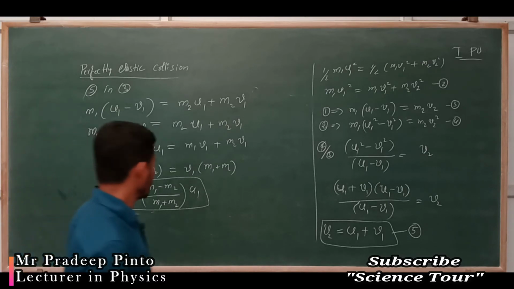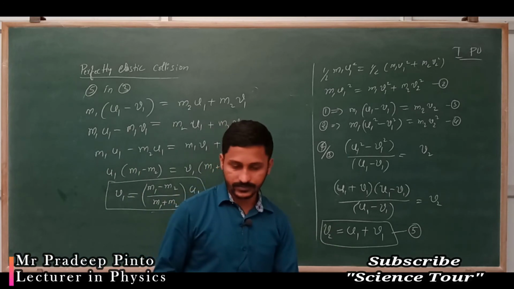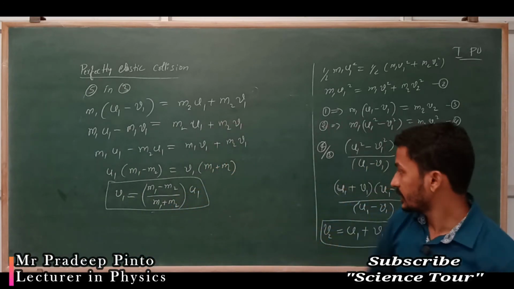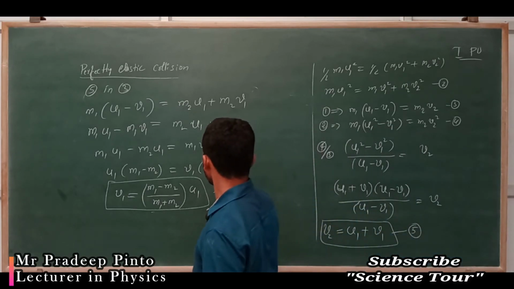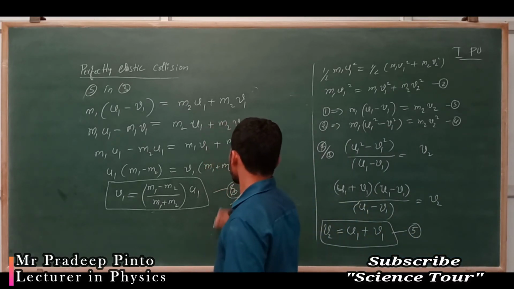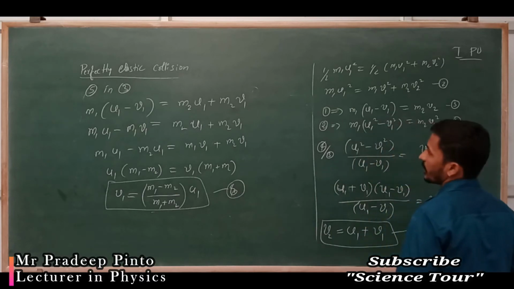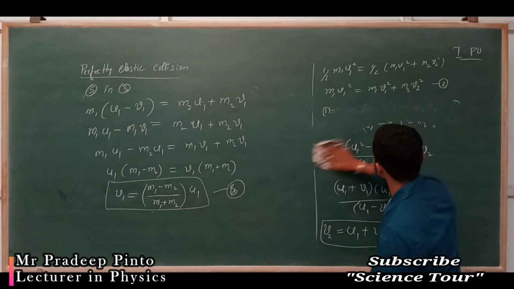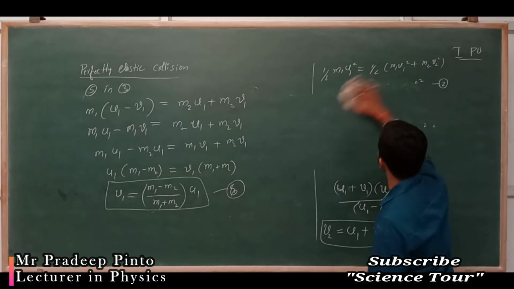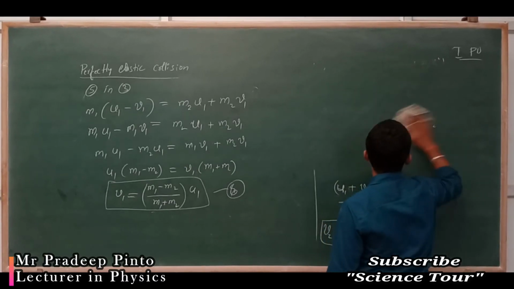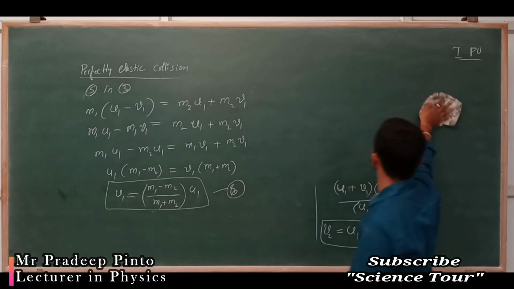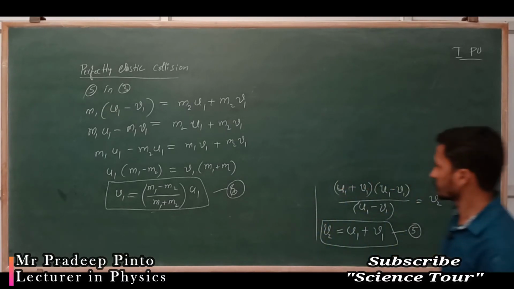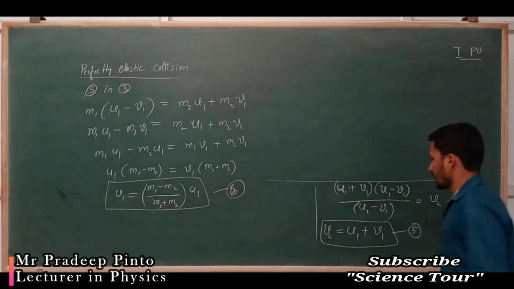By applying u1 here, that is in equation 5. So this is equation 6. Now I'll erase this.